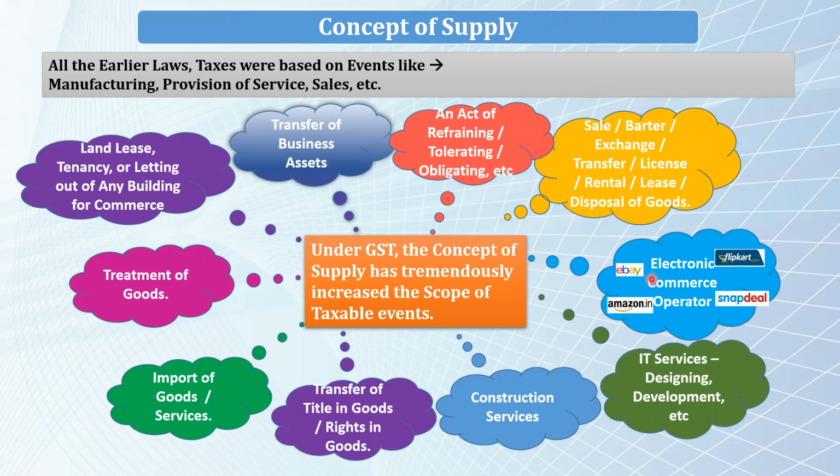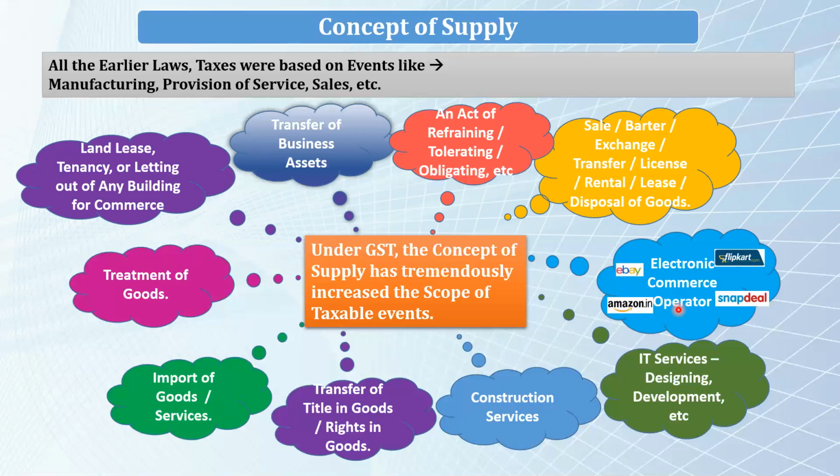Next is electronic commerce operator. So normally, electronic commerce operators are a type of business where they just make a meeting between the buyer and the seller. They have an app or a site whereby the buyer can select the goods and keep the same in the cart and pay for the same.